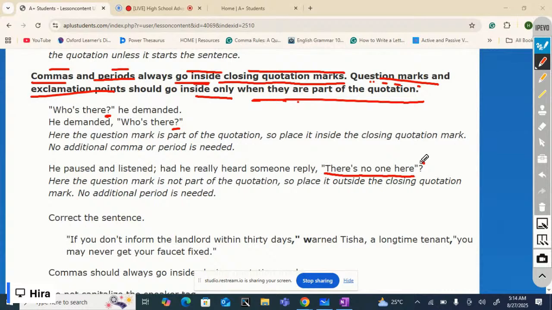Well, look, here the question mark is not part of the quotation. Why? Because the question starts here: Had he really heard someone reply? So this is a question, and the question mark is used because of this question. But the quotation is just what he heard someone reply: "There is no one here." So in this example, the question mark is not part of the quotation, so place it outside the closing quotation marks. No additional period is needed, because we are already putting the question mark at the end outside the closing quotation marks. Let's correct the sentence.